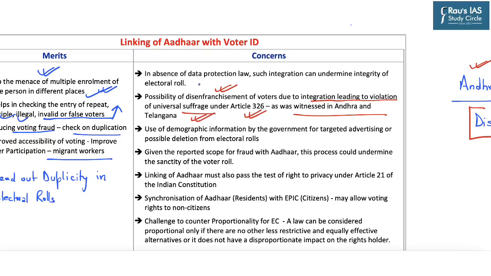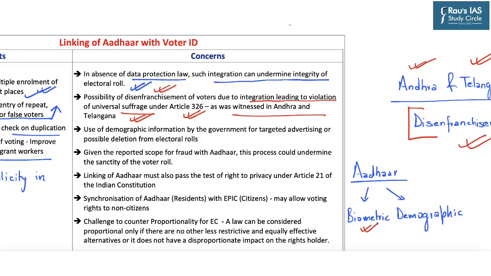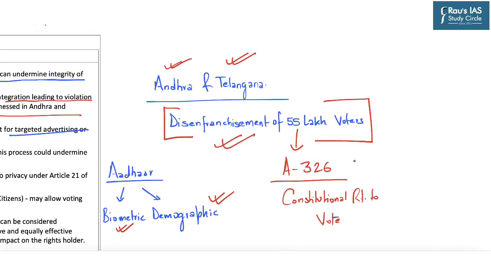Further, it also says that in the absence of a data protection law, such integration can undermine the integrity of the electoral roll. And this has also been one of the major concerns expressed by various leaders from the opposition. Now, Aadhaar provides for biometric and demographic details. So one of the concerns highlighted is that these demographic details can be used by the government for targeted advertising or possible deletion of names from the electoral rolls, again impacting the right to vote, which is a constitutional right as per Article 326 of the Indian Constitution.